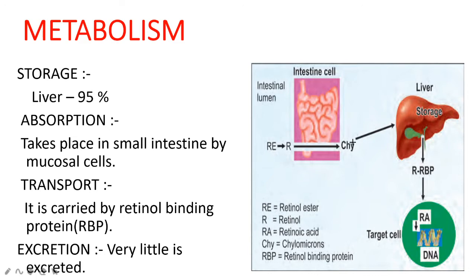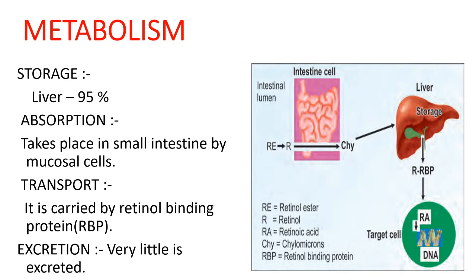This absorption of retinol and retinyl esters requires bile salt. After absorption from the intestine, a part of the carotene is oxidatively cleaved in the intestinal mucosal cells to yield retinal.